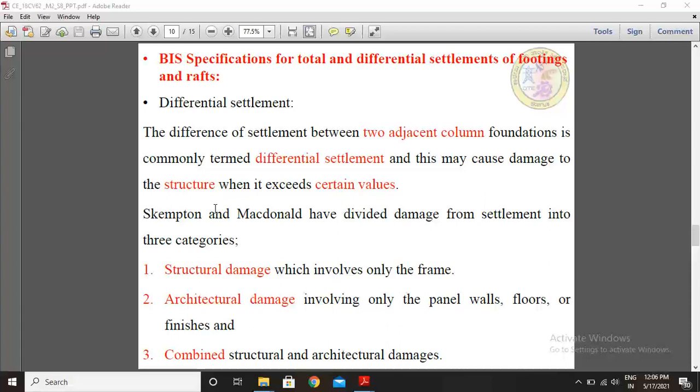So that's why differential settlement is the most important parameter to calculate in building foundations. Don't neglect this parameter. Skempton and MacDonald have divided damage from settlement into three categories.